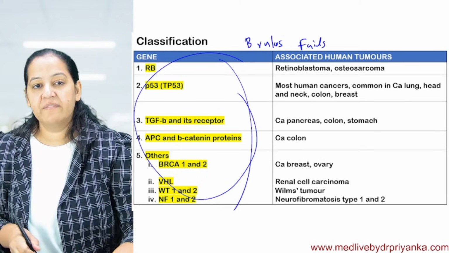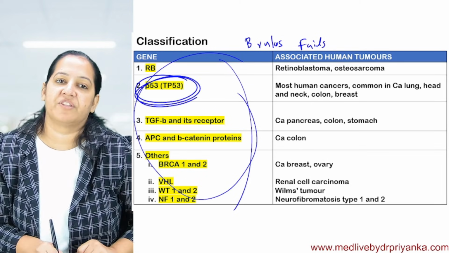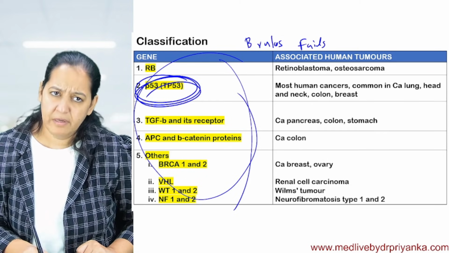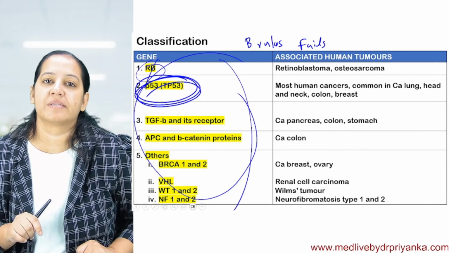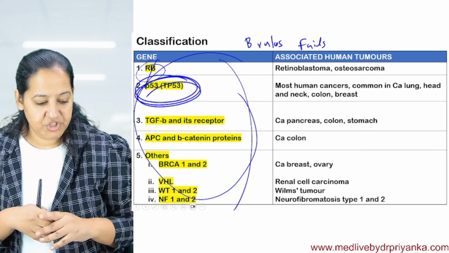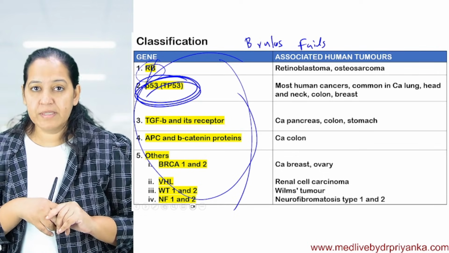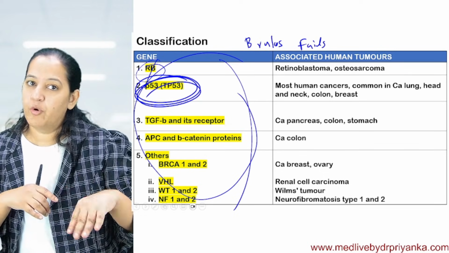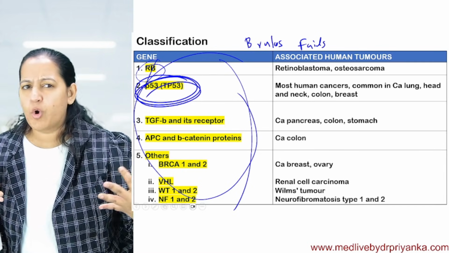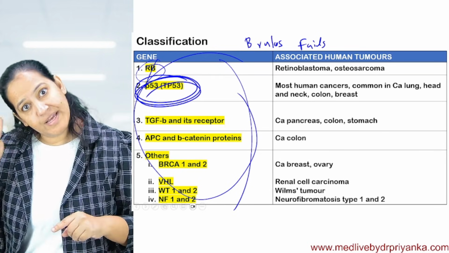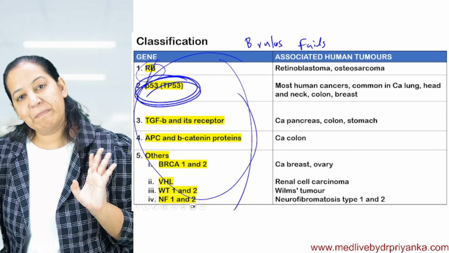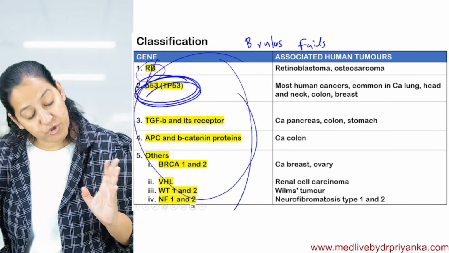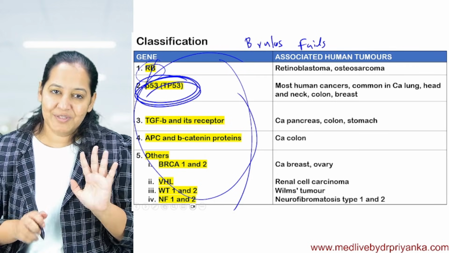Among them, in our syllabus, the most important is P53. Retinoblastoma is also important, but I will teach retinoblastoma in pathology, in the chapter on pediatric and childhood tumors. I am going to take it in detail there, so it's a common portion here and there. Don't think that I'm skipping this portion; I will take it there. I know your complete pathology syllabus and what portion has to be taught where, so just trust me.